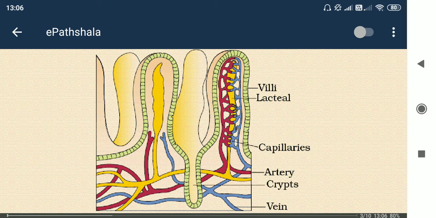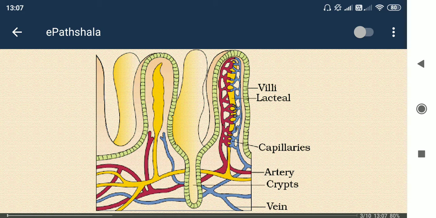Another thing is the lacteal. We need to remember that the lacteal mainly absorbs the fat contents whatever we ate. The lacteal is a vessel-type structure which absorbs mostly fatty compounds. Capillaries are where the blood is flowing, because every tissue or cell needs some form of energy source, and that is supplied by the capillaries.